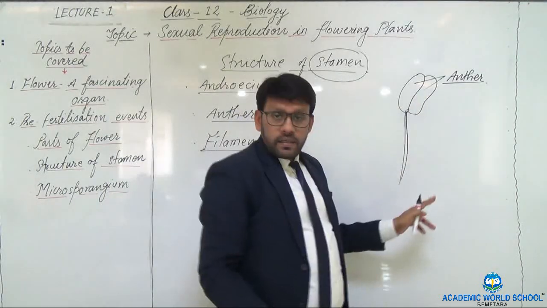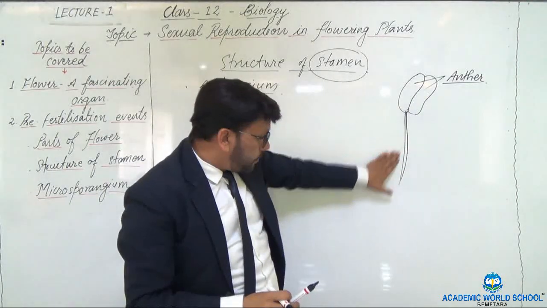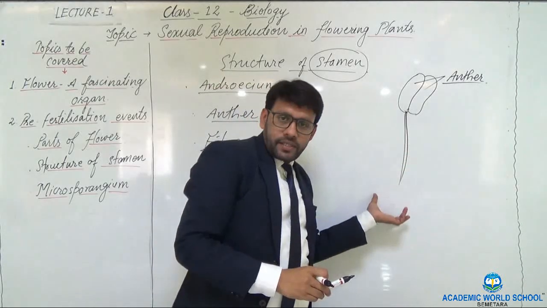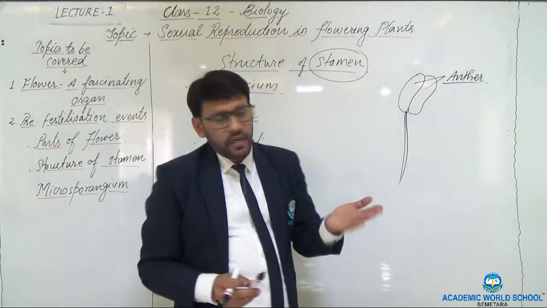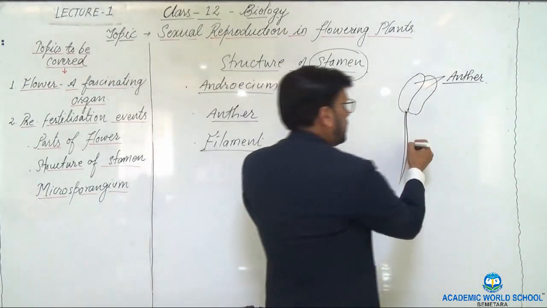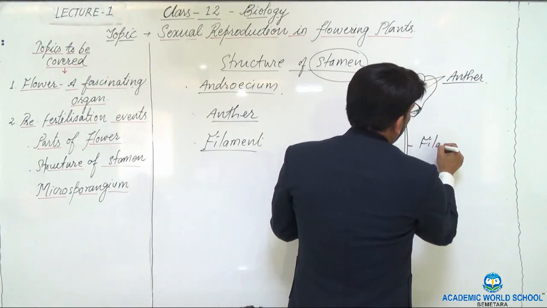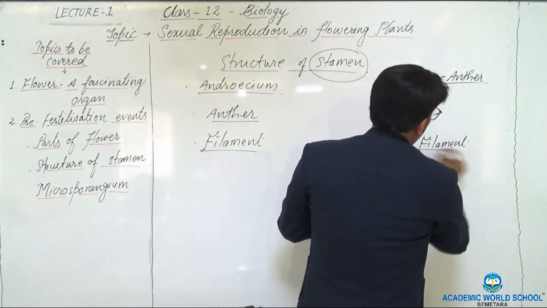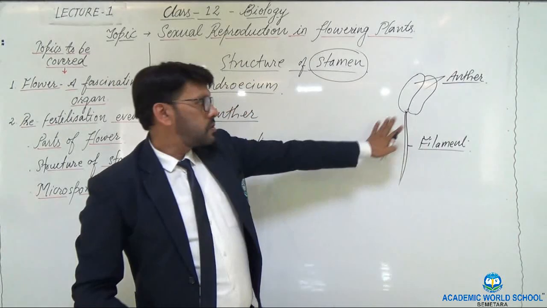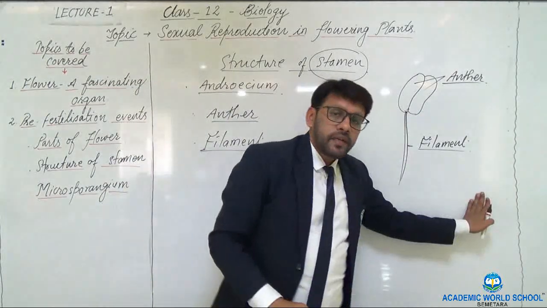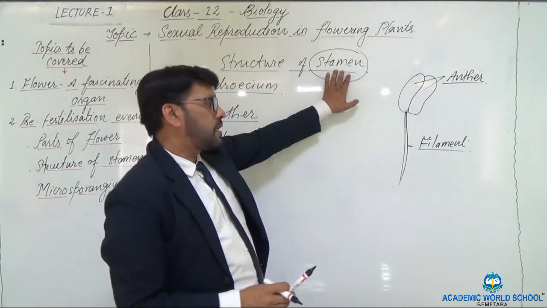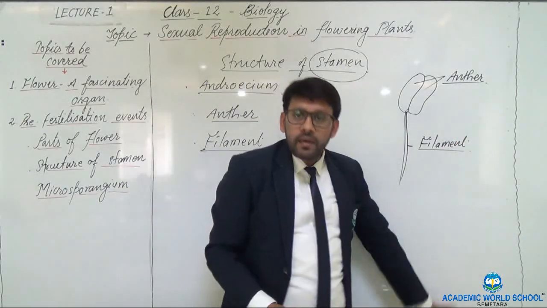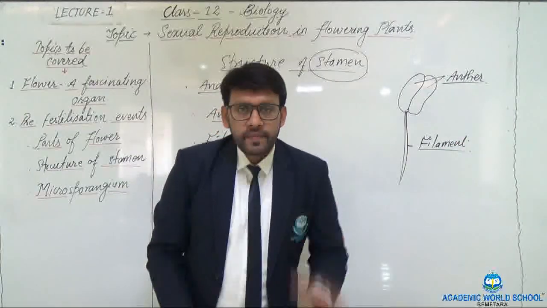And the anther has a long slender portion that ultimately connects to the thalamus of the flower. This structure is called the filament. So anther and filament together we call the stamen, the male reproductive part.